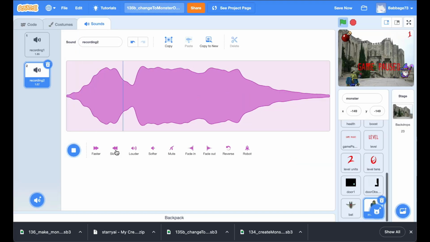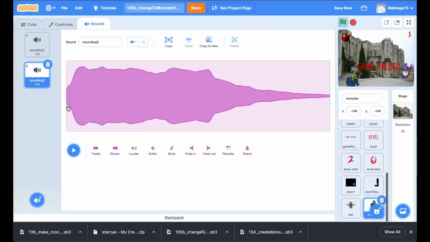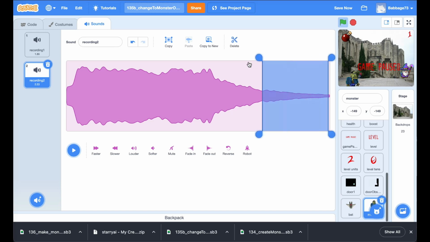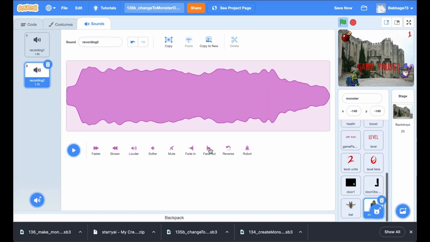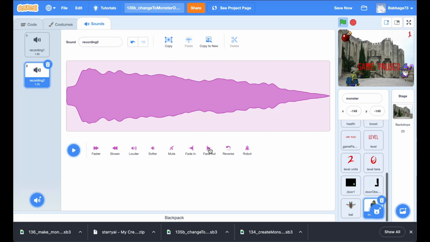I don't like that break. Oh, I like that one. A bit too much of a tail, I think. Okay. So we'll get rid of the first one, and call this growl. Okay, then go back to code.